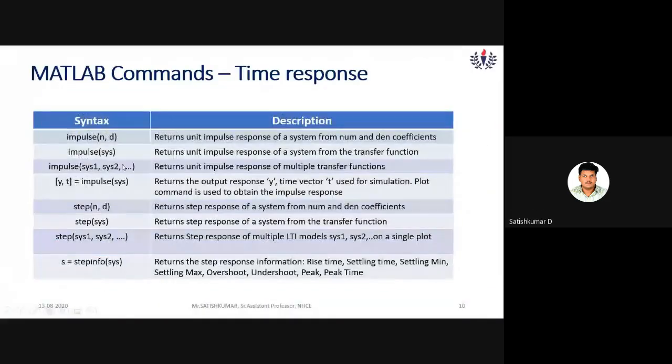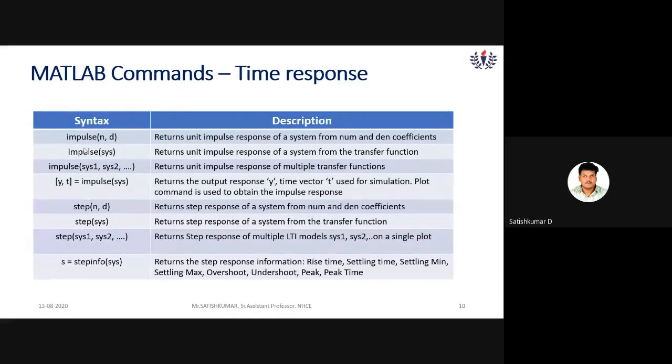So here are the MATLAB commands. I have already shared this PPT with Arun sir, so he will share it with all of you. You just practice with all these remaining MATLAB commands also. The descriptions are also given.